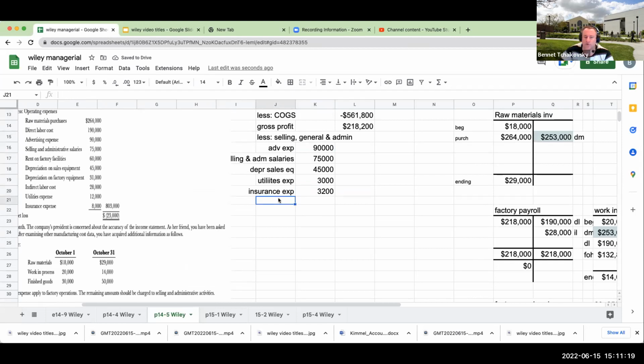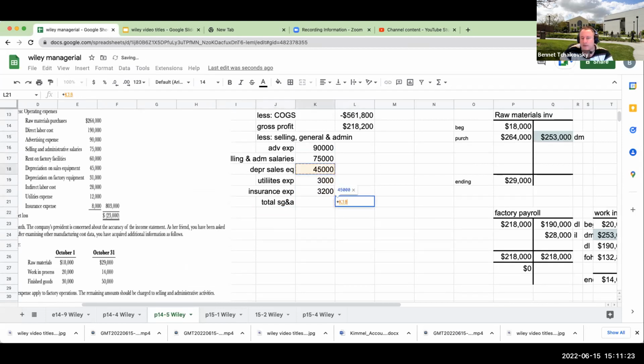So my total SG&A is going to be the 90,000 plus the 75 plus the 45 plus the 3 plus the 32. Again, this is 12,000 times 25%, and this is going to be 8,000 times 40%.